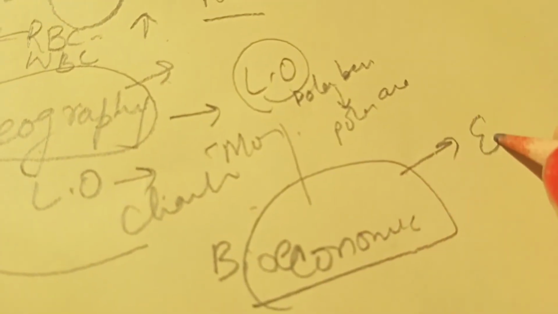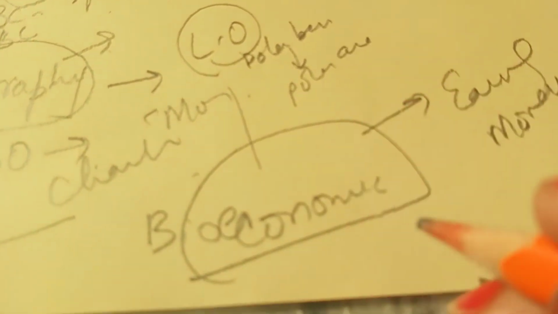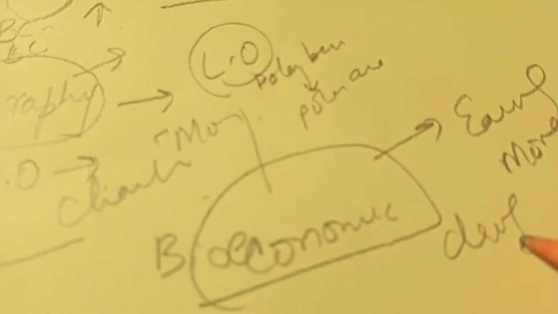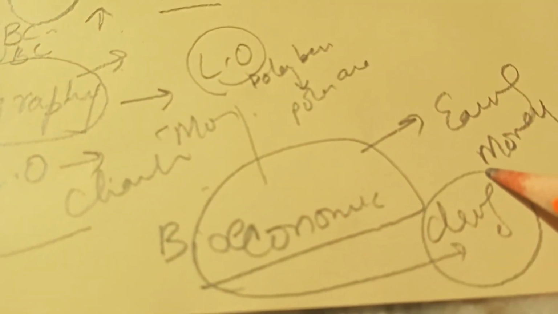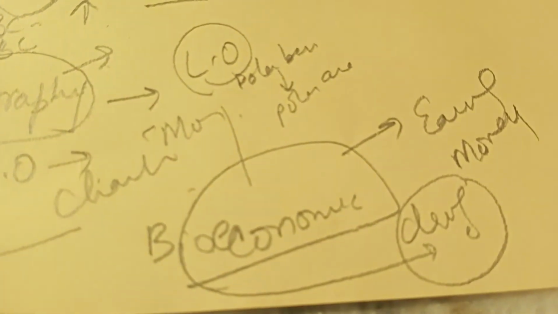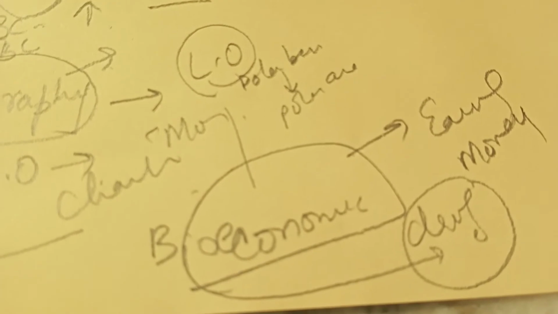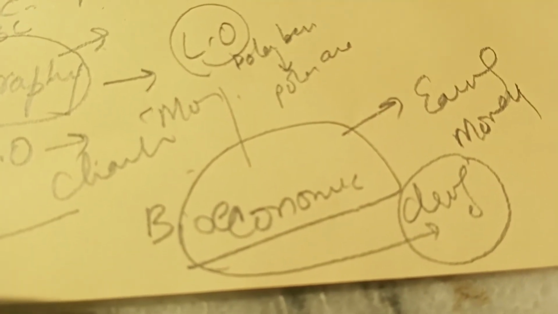The next and the most important thing is the bioeconomics, and this is the last one, and it is very important. Economics is relevant to earning money. So beta, let's suppose you are making any kind of drug, कोई medicine बनाई. What is this? This is the biology. अब इस drug से कितना पैसा मिल रहा है वो economics में आ जाएगा. So this is how much money you are going to get from this drug. उसकी calculation करना, that will come under the heading of the bioeconomics.